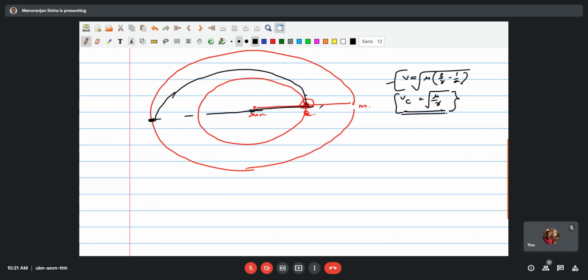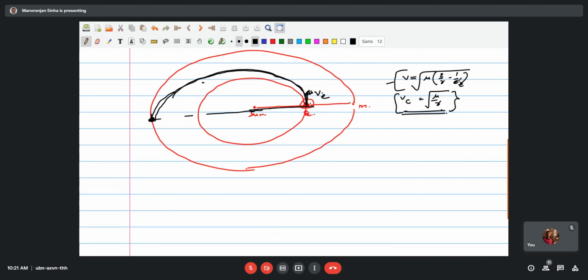So Earth has a certain angular velocity. That means it has a certain linear velocity, or rather just velocity, because here the direction is changing. So here the Earth speed will be taken if you are solving the problem normally, and then we will be calculating this path up to this point. So how much impulse is required to be in this transfer orbit, okay?